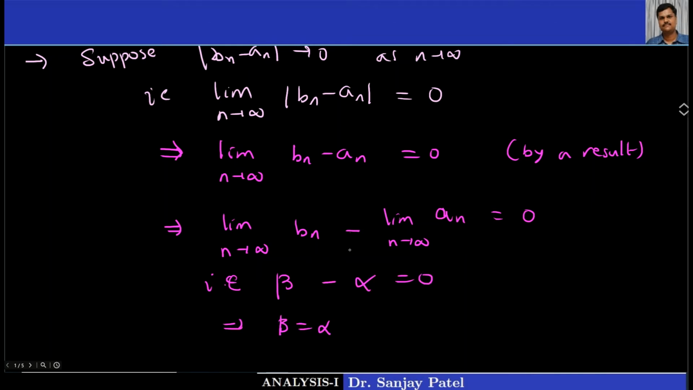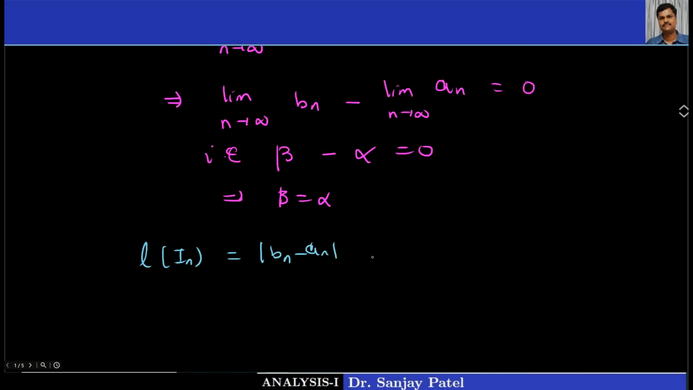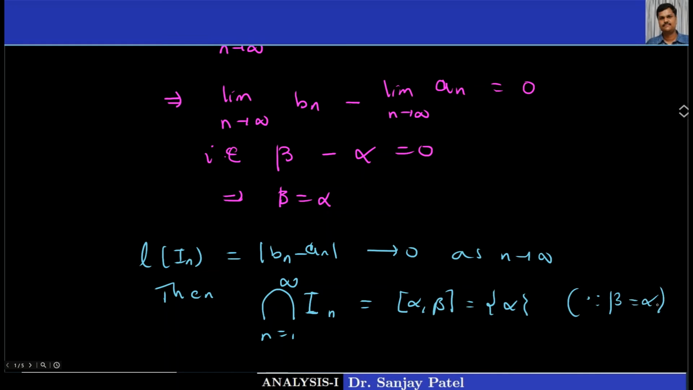So when the length of the interval In, you know that the length of the interval In is given by mod of Bn minus An, and this tends to 0 as n tends to infinity, then we get the intersection for n equal to 1 to infinity of these intervals as the closed interval alpha beta equal to alpha, because beta and alpha are the same. Okay, in this case the closed interval alpha beta becomes a singleton set.